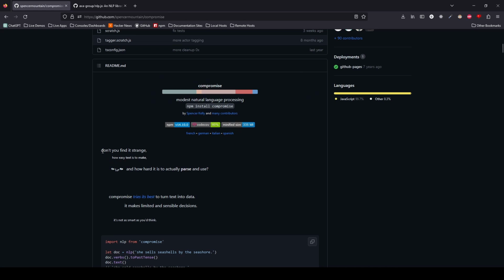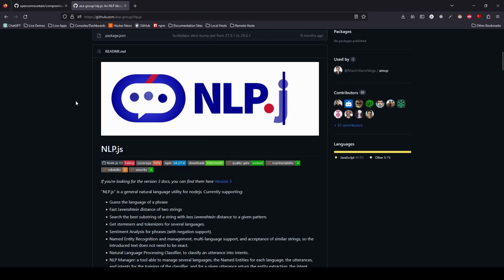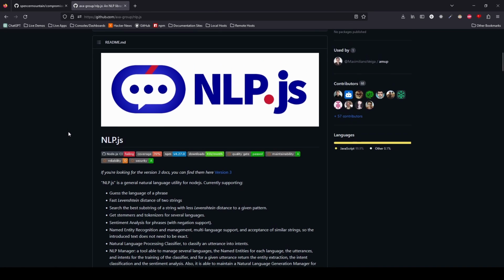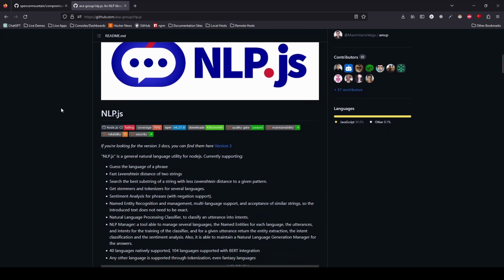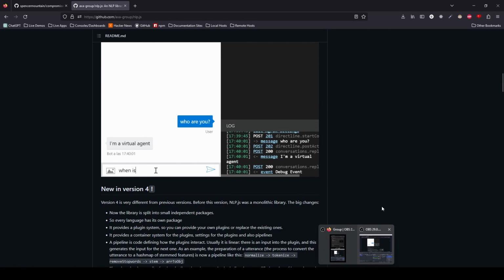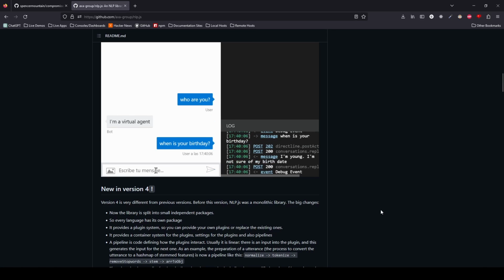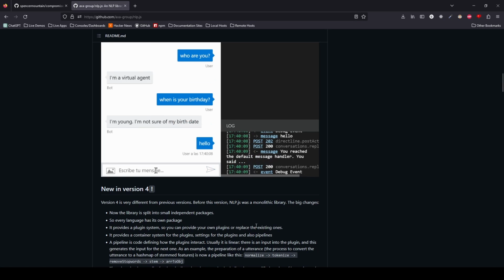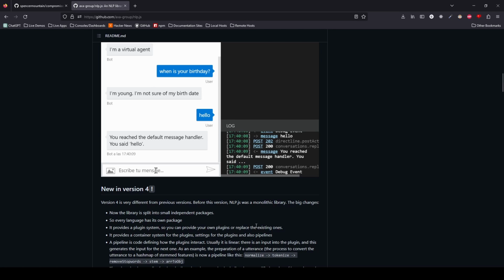But I wanted to try out something with machine learning. So I looked into some natural language processing and found this library, which actually uses Compromise under the hood, but it allows you to train your own machine learning model. This was my first time experimenting with AI and machine learning, and I learned just how important it is to have a huge amount of information, because I was trying to manually generate training data to feed into this bot.